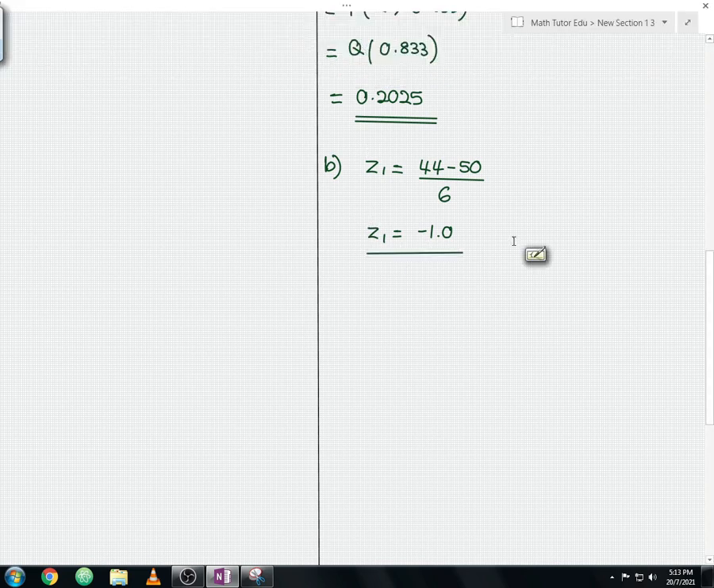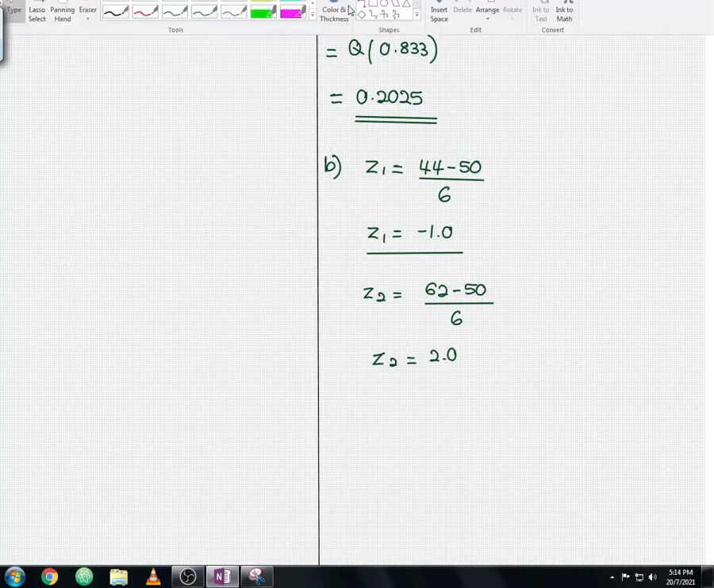Now let us continue to calculate our second z value. From here, z2 will be equal to 62 minus 50, and then you divide by 6. Let me underline the fraction. You calculate this, you should get your z2 equal to 2, or you can write 2.0. Let me underline the z2 value.